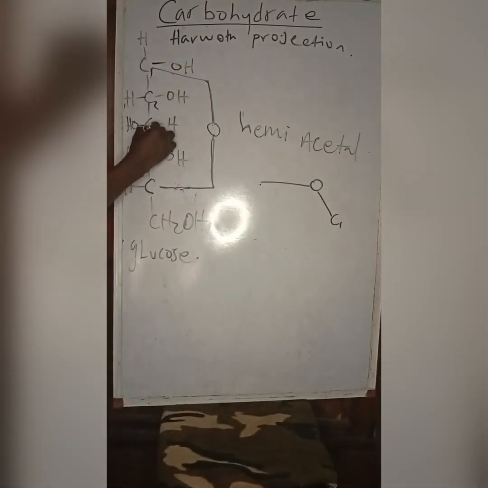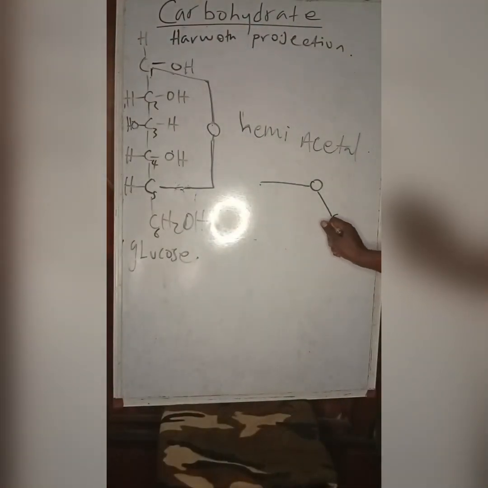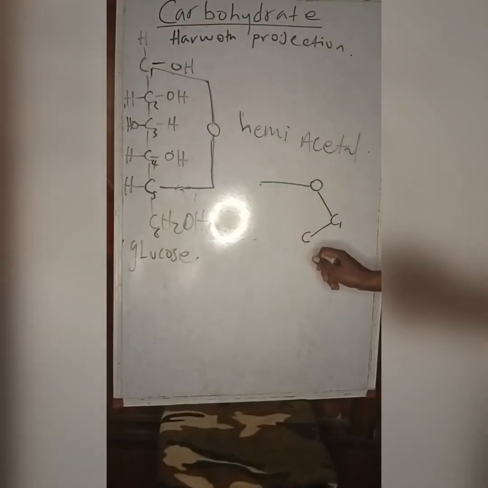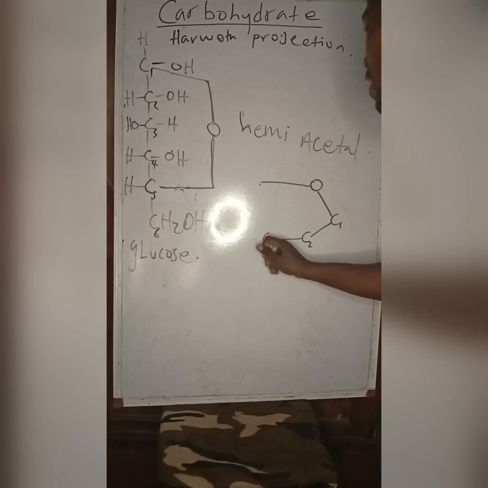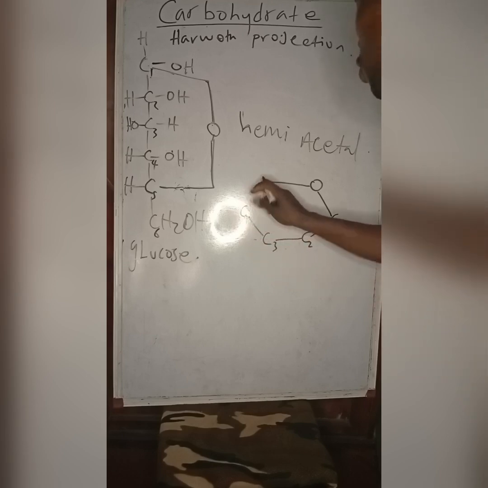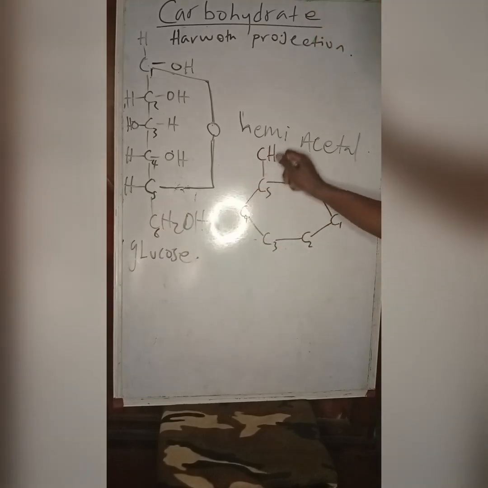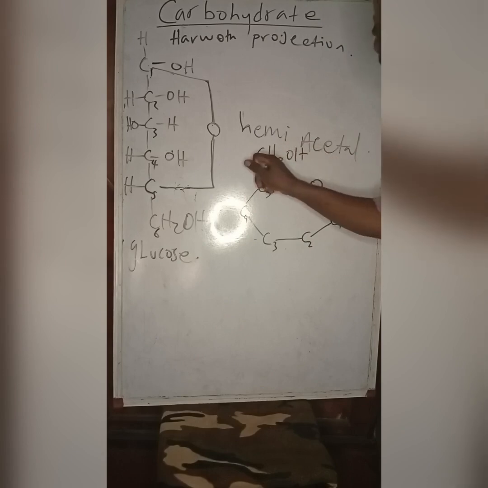So let me number the carbons for easy recognition. Carbon 1, carbon 2, carbon 3, carbon 4, carbon 5, carbon 6. So 1 is bonded to 2. 2 is bonded to 3. 3 is bonded to 4. 4 is bonded to 5. Then carbon 5 has a CH2OH, which is carbon 6.